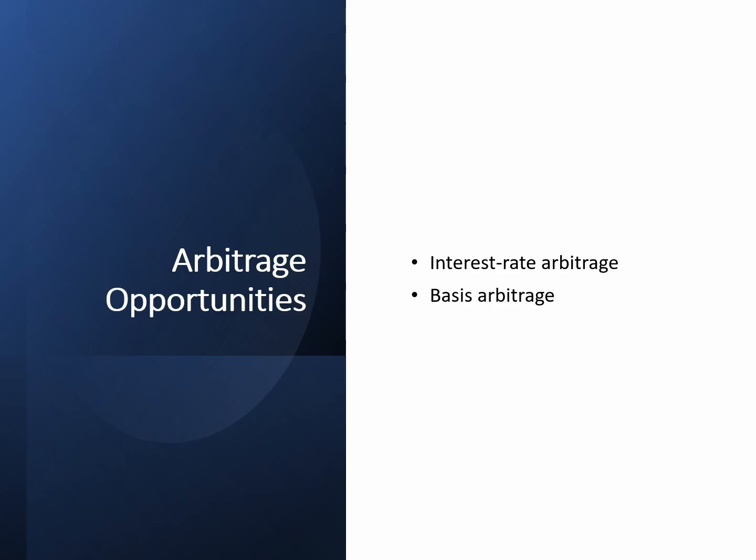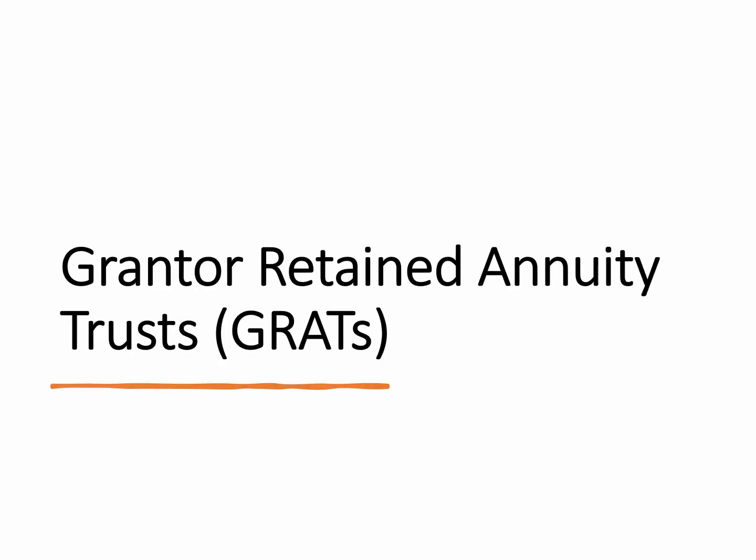GRATs and IDGTs are structured to leverage the grantor trust powers and properties to create opportunities for interest rate and basis arbitrage. Each technique effectively sets a hurdle rate, the 7520 rate for GRATs, and the applicable federal rate for IDGTs, so that the appreciation in excess of that rate passes to the beneficiaries tax-free. Also, with substitution power, Grantor may be able to swap low basis assets for high basis assets, enhancing basis step-up opportunities. So let's jump in and begin with GRATs.